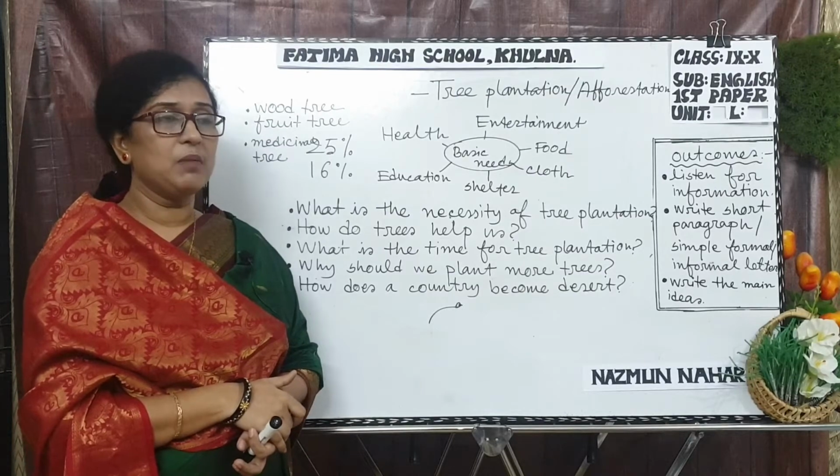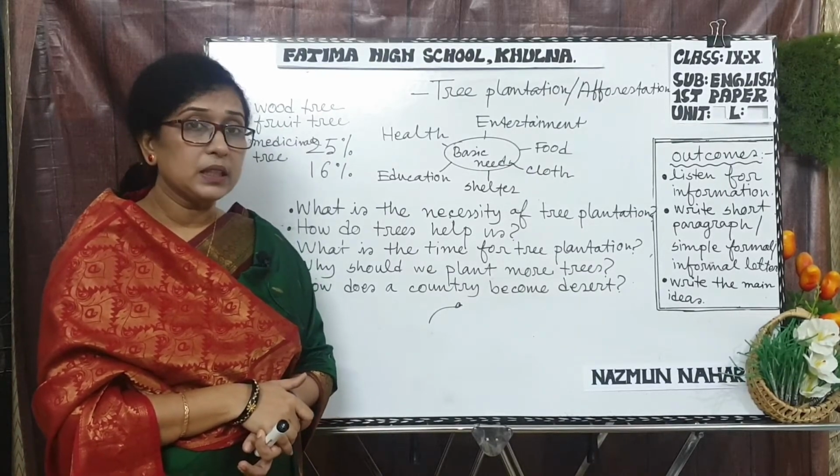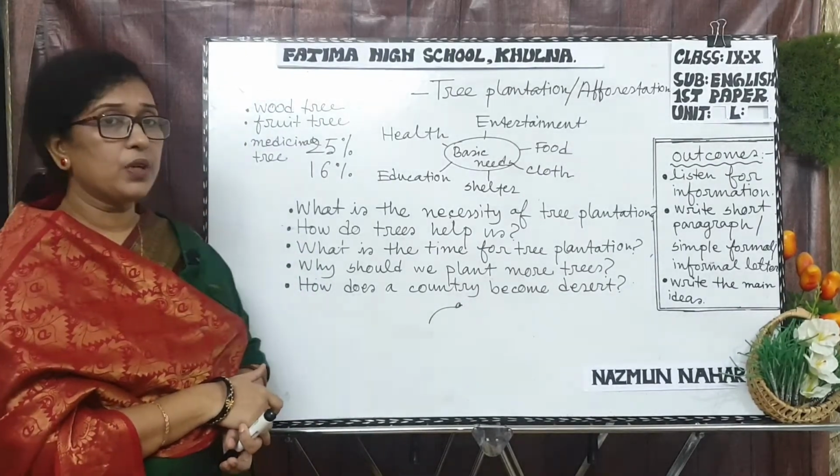We also use them in printing, painting, block batik, and for color. So these are the three types of trees.